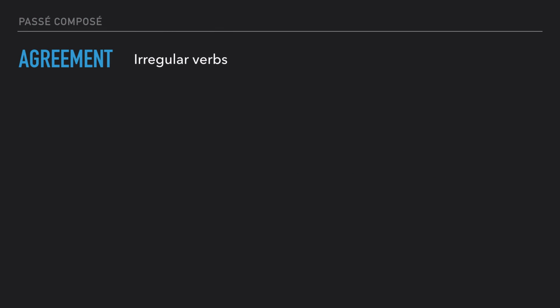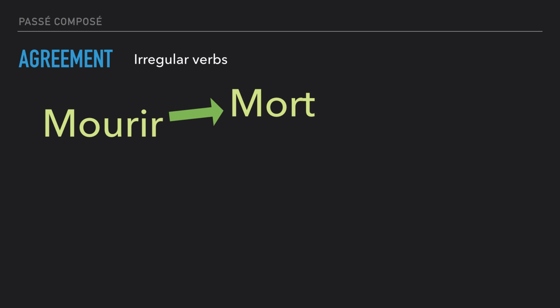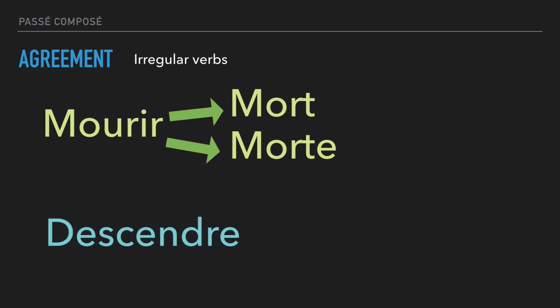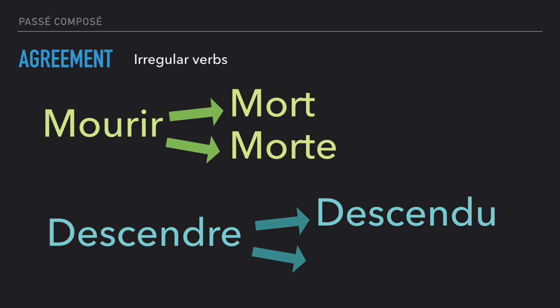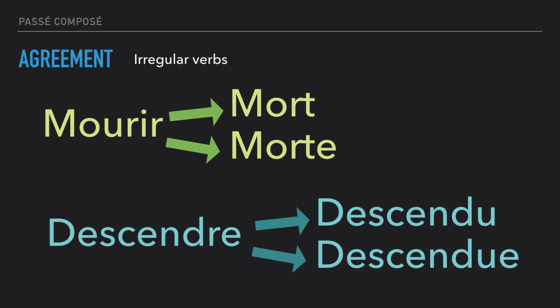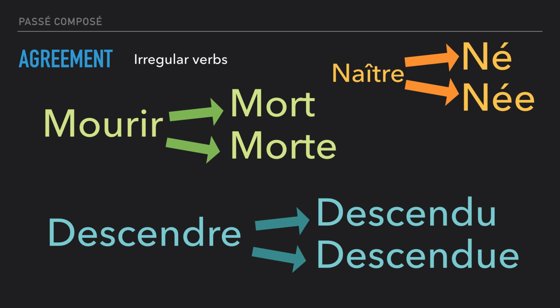Let's see some irregular verbs and a first difficulty. Mourir is irregular because the past participle is mort. Mort with a T, we don't pronounce it, it is the masculine form. The feminine form, we add an E and the pronunciation is morte. Mort, morte. Descendre, the past participle is descendu. You need an E for the feminine form, but the pronunciation is the same, descendue. Naître is also irregular. The past participle is just né. And the feminine form, née, the same pronunciation.